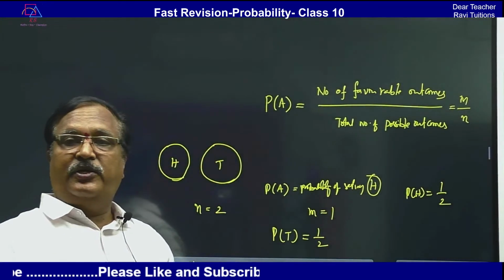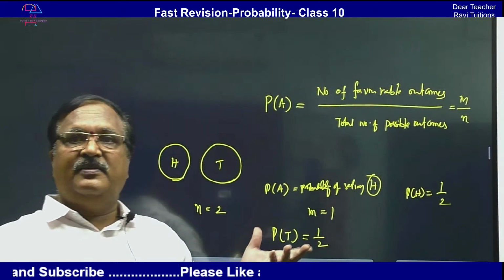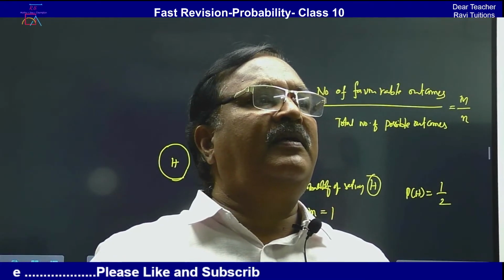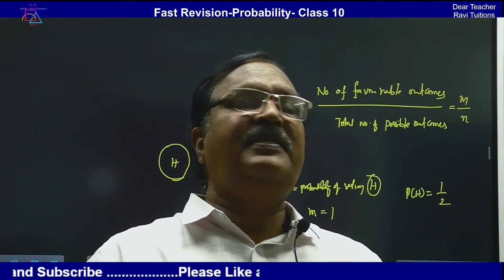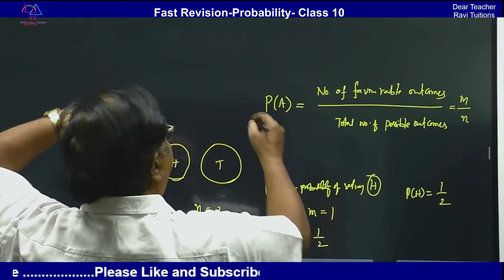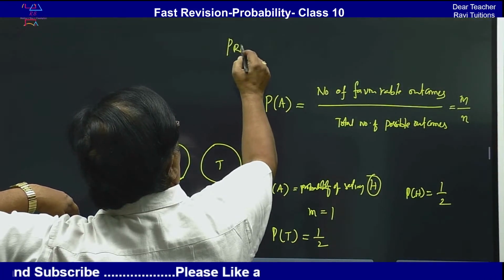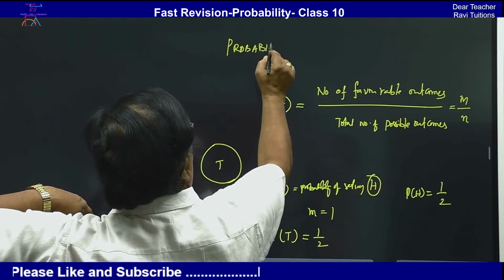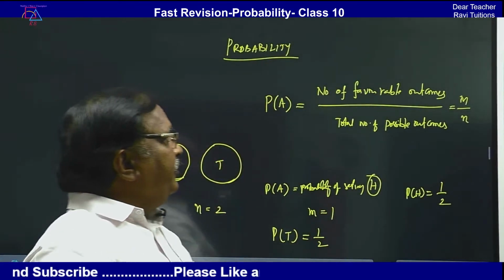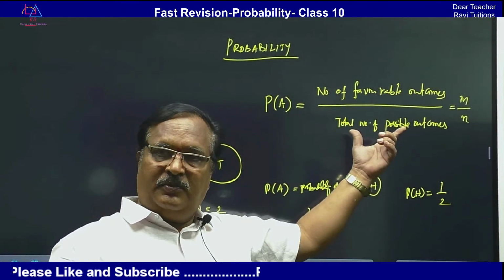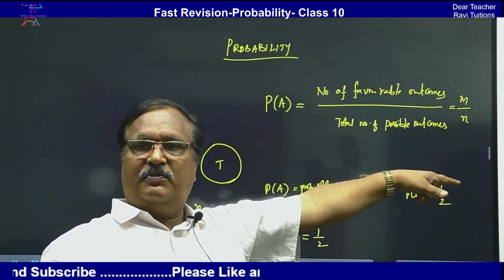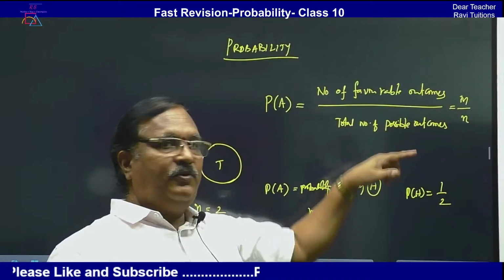That means you should know what is an event, what are the total possible outcomes, and what is the number of favorable outcomes to the probability. Then you will get the probability, right? This is the last chapter, probability. My chapter name is there on the top, you can see.